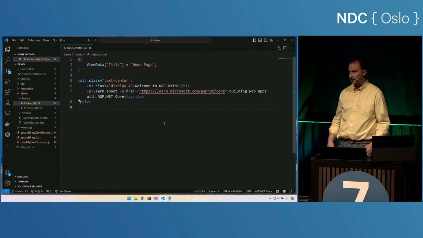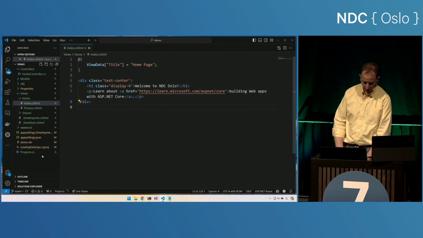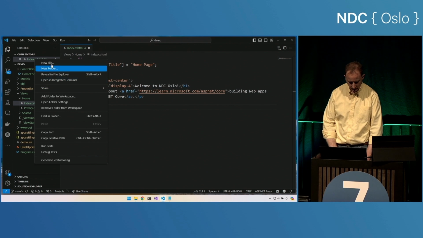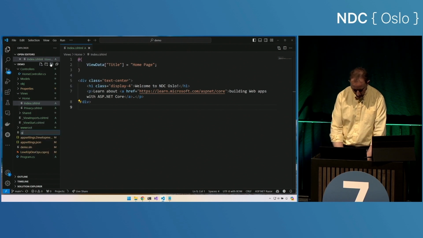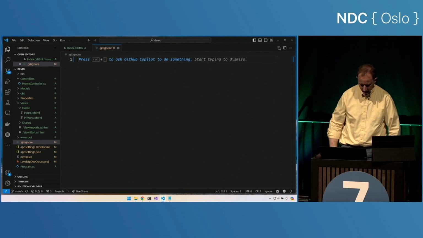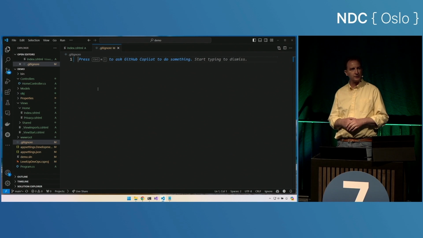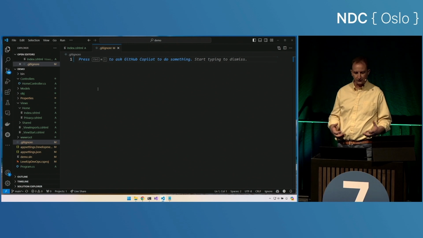So now that we've got our website built, let's see if we can put it inside of a Git repository. So I'm going to create a .gitignore file. And let's start talking about the things that we need in our gitignore file. This is everything that we don't want to commit to our repository because it'll change frequently, or we could download it again. It will just create cruft in our repository.